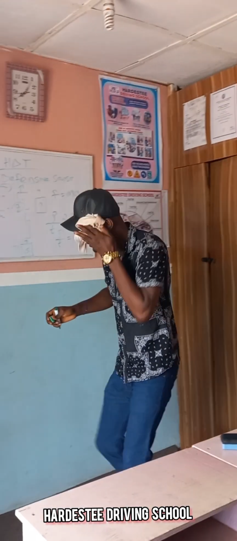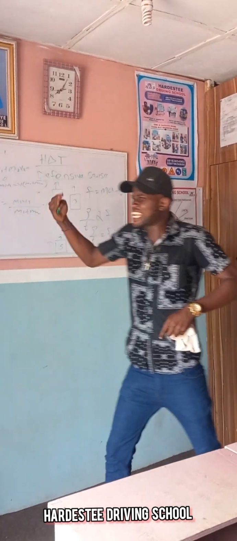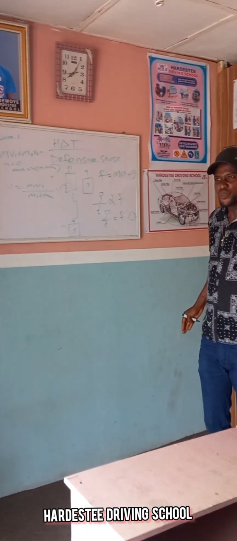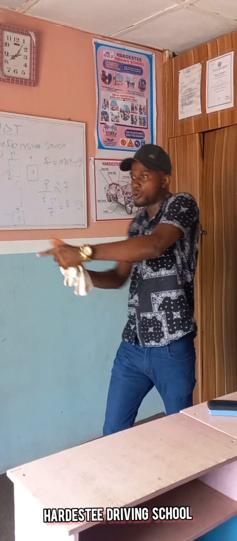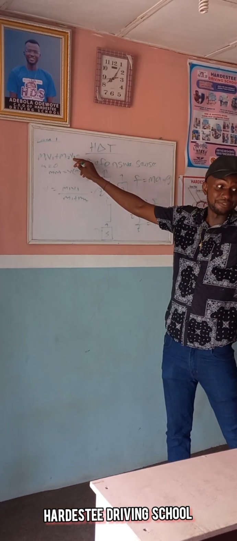Are you getting it? Call this equation 7. Now, let's say case 2. A car is moving with a certain velocity. Now, you are moving with another velocity. You now hit it and you now move with a common velocity. In this case, your V still remains, because it is moving with its velocity.